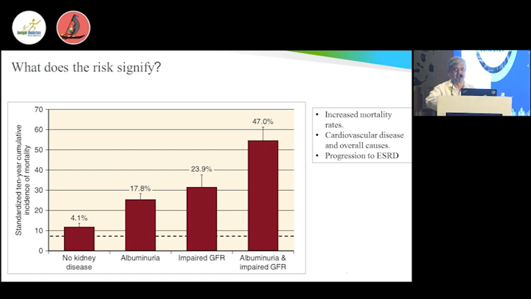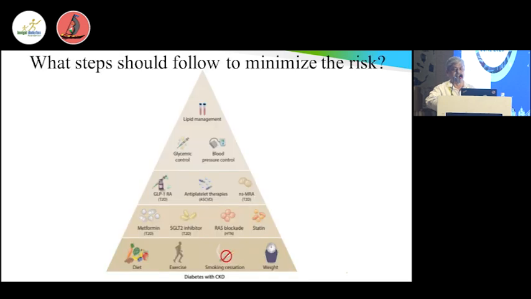So it is a recommendation for any diabetic patients, particularly type 2 diabetic patients, which you all see, to test for albuminuria and estimate the GFR using simple formulas to assess the mortality risk. And this is more important if the patient has already developed a disease. That's a recommendation. You should check every 6 months for such patients. For patients who have not developed the disease, you can check once a year.